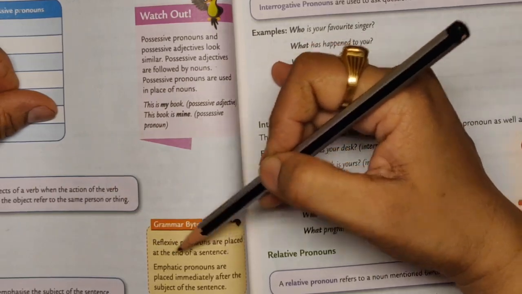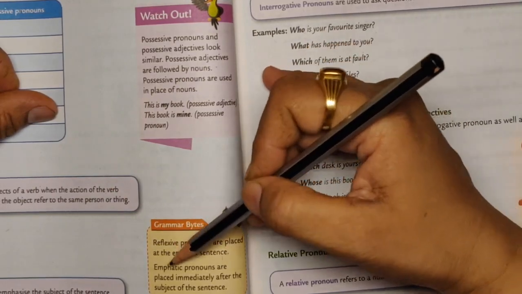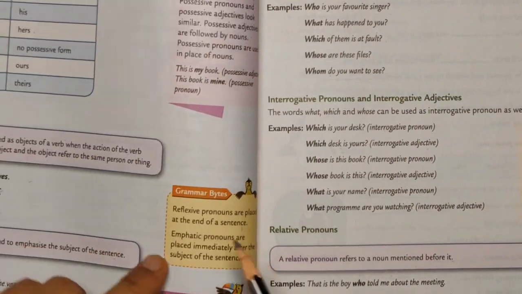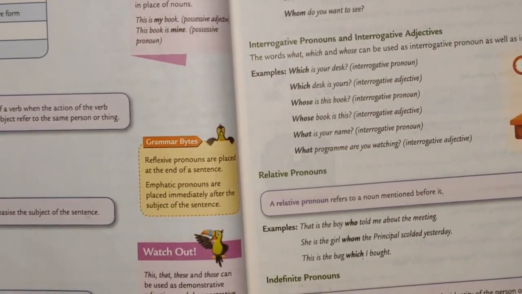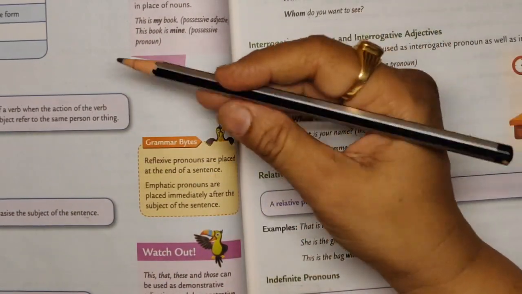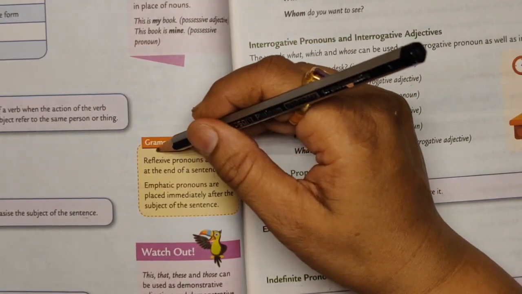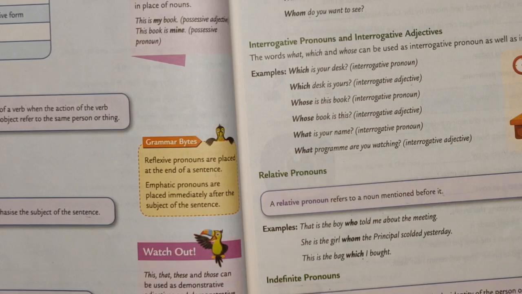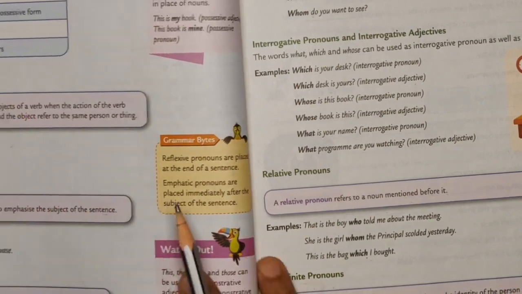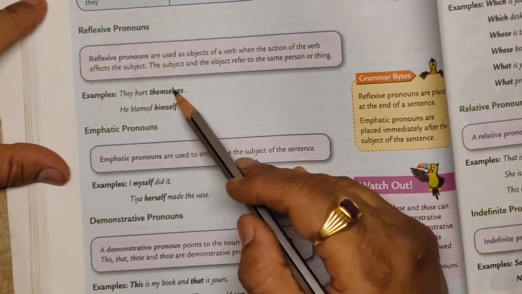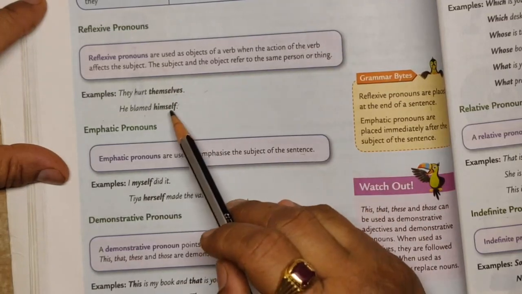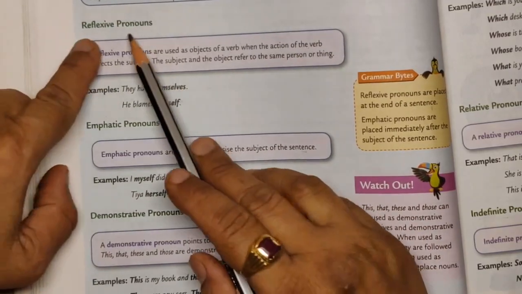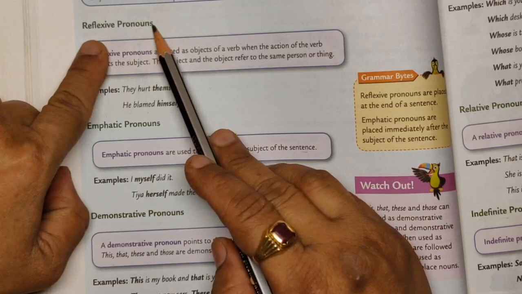Reflexive pronouns are placed at the end of the sentence. Emphatic pronouns are placed immediately after the subject of the sentence. How? Example, they hurt themselves. Here themselves, and he blamed himself. Here himself. Themselves and himself are placed at the end of the sentence. So it will be reflexive pronoun.